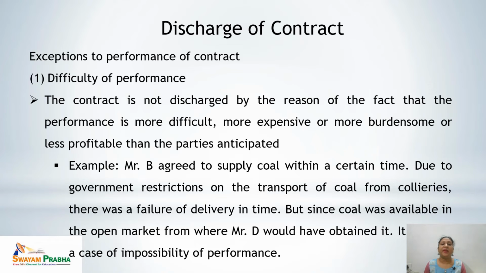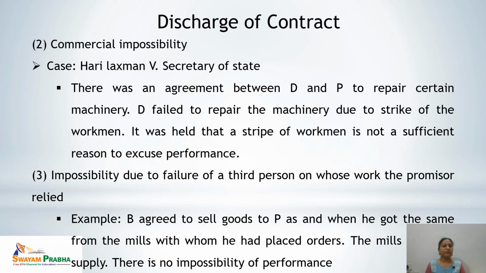So here Mr. B can get the coal from other collieries. So it was possible to perform, yet it was difficult at that time to get the coal and to deliver it in time because of some government restrictions on the transport. But still the performance was possible. So in this case, it would not be counted as impossibility of performance.